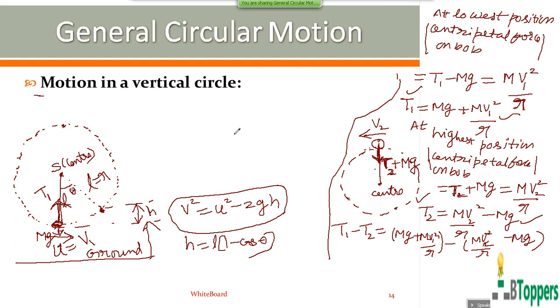So from this last equation I have written, when you subtract T2 from T1 you get T1 minus T2 equal to 2mg plus m by r into v1 square minus v2 square.